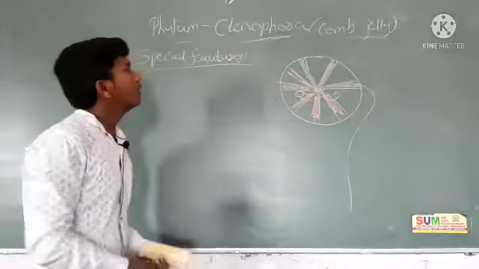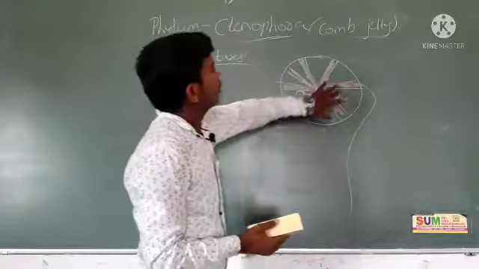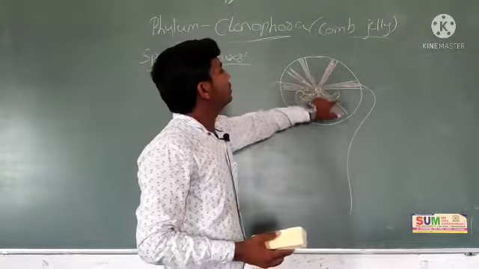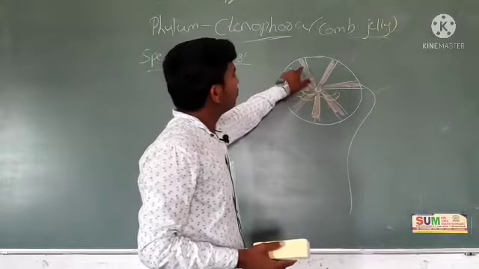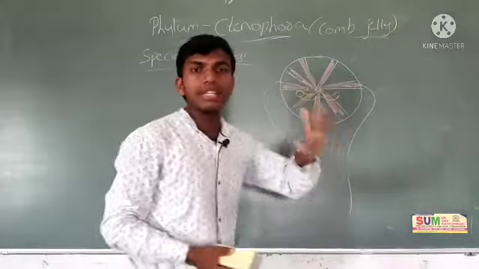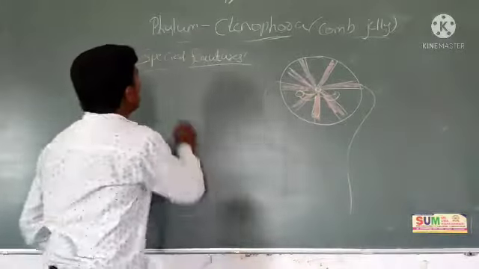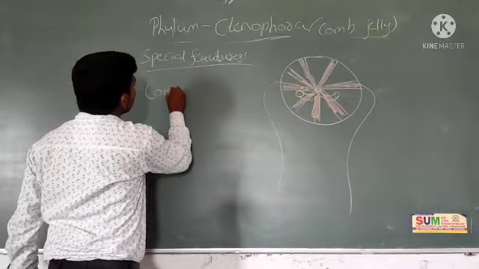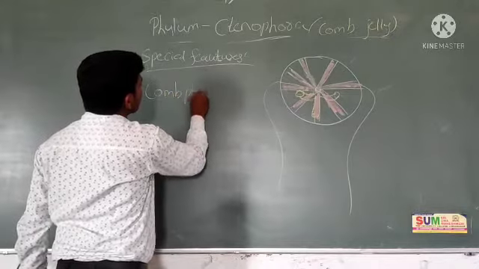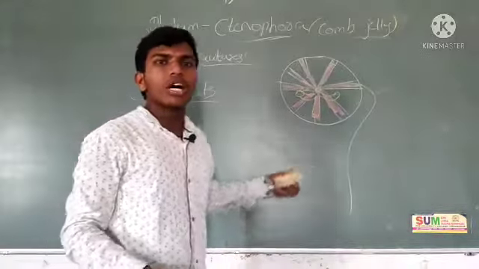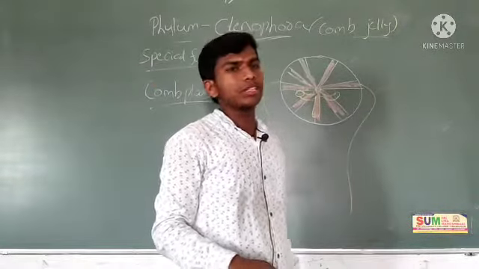Special features. On the surface of the body, roll-like structures form. 1, 2, 3, 4, 5, 6, 7, 8: eight rows. Those rows are called comb plates.